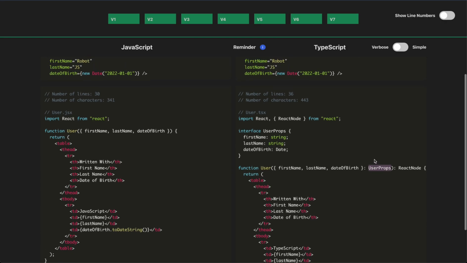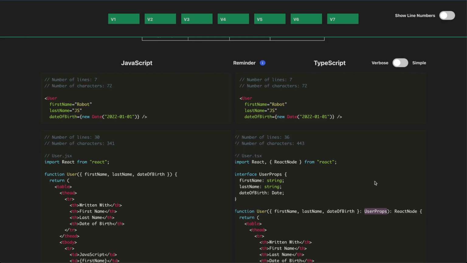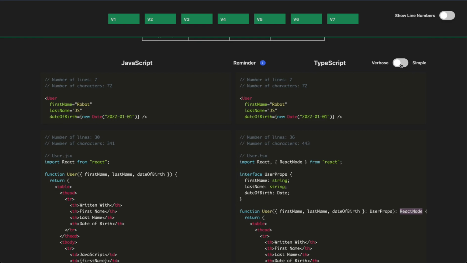Now, one thing to note is I have a little switch toggle at the top to show that there are different versions of this code that you can write. For example, in this version of TypeScript, we decided that we wanted to specify the return type, which is a React node. If I switch the toggle from verbose to simple, we can see that we don't need that React node import, and we don't need to specify the return type of the user object. That can be what's called inferred. It's inferred, and newer versions of TypeScript code that you will see will do a lot more type inference.